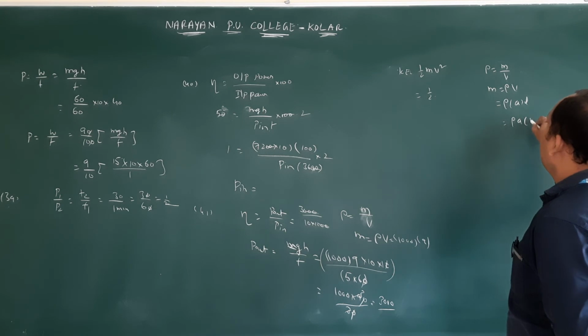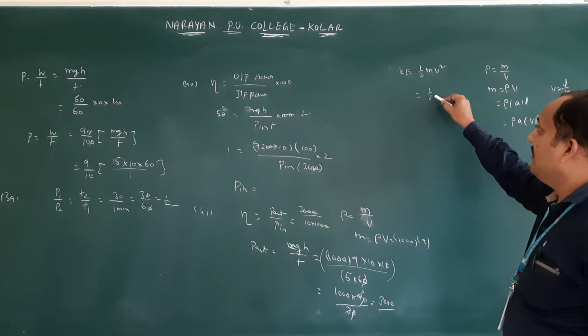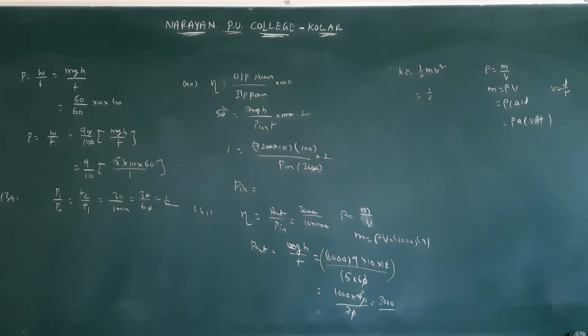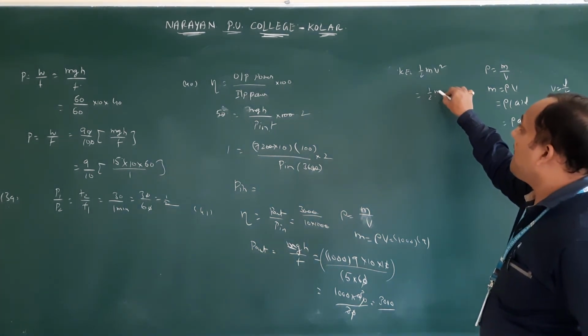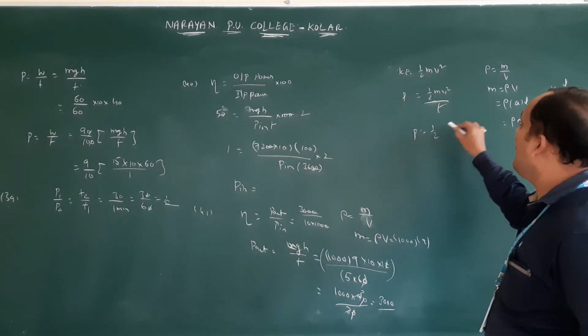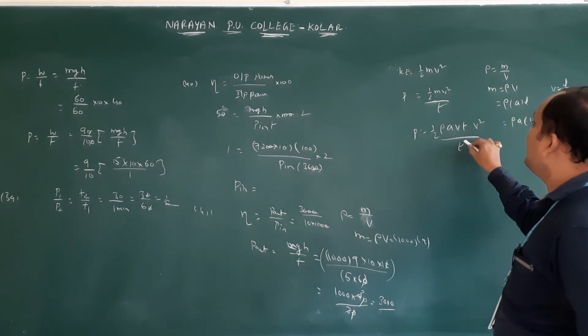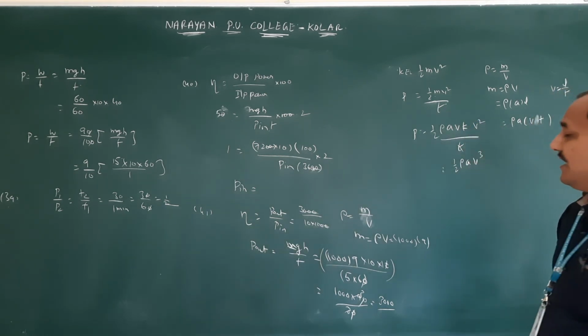Velocity is equal to L by t, so L is equal to v t. Power is the rate of kinetic energy, half m v square by t. With m equal to rho A v t, power is half rho A v t into v square by t, which gives half rho A v cube.